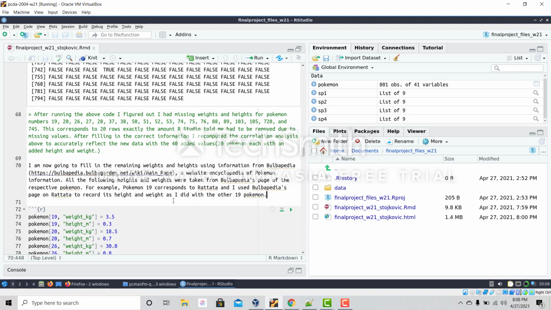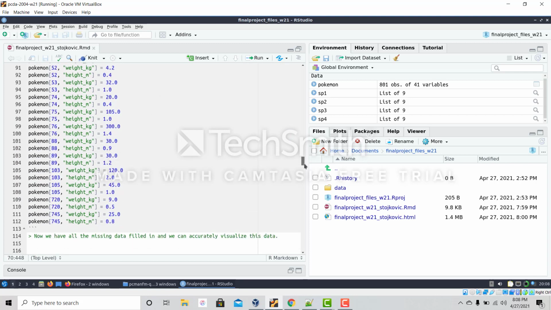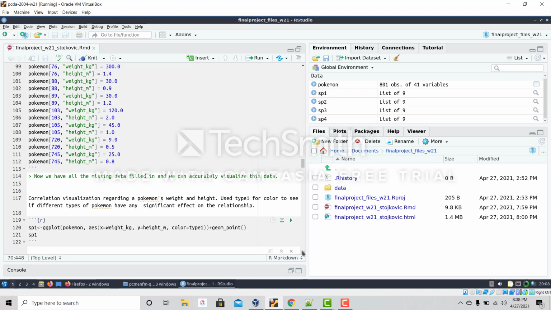So for instance, I was missing information on Pokemon 19, which is Rattata. So on the website, I either typed in 19 or Rattata, and it would tell me the weight in kilograms and the height in meters. So I used this website to fill in all the missing information for my 40 different values. Now with this information, I recalculated the above correlation, and I could continue on to plotting the visualizations.